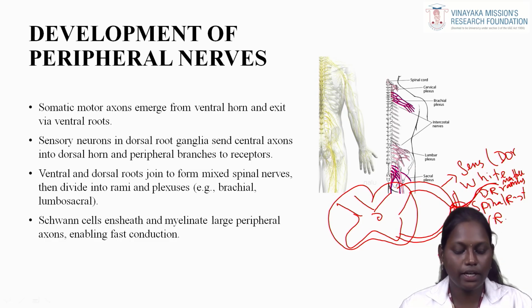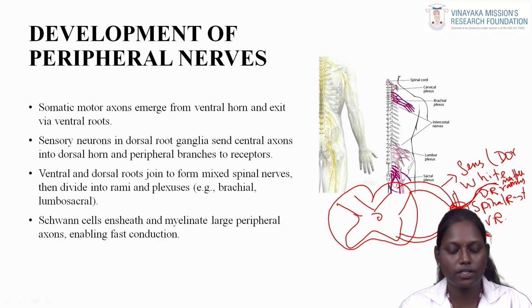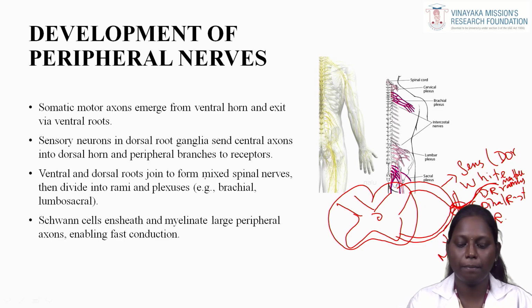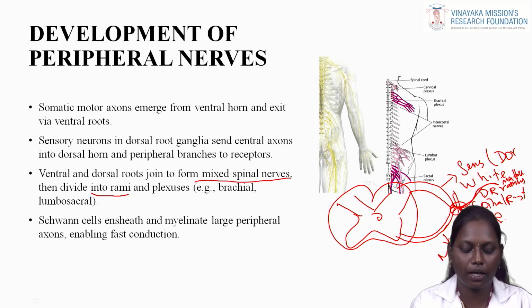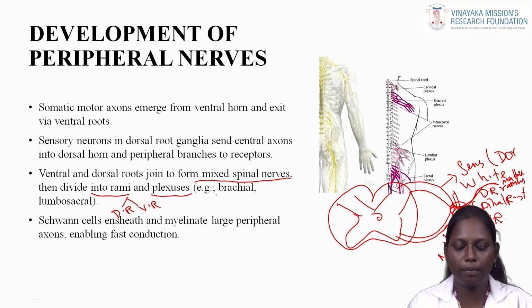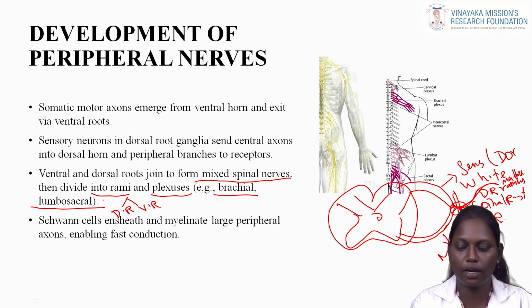Okay. The sensory neurons in the dorsal root ganglion send central axons into the dorsal horn and peripheral branches to the receptors. The ventral and dorsal roots join to form mixed spinal nerves and then divide into rami, that is dorsal rami and ventral rami, and also plexuses, that is brachial plexus and lumbosacral plexus.